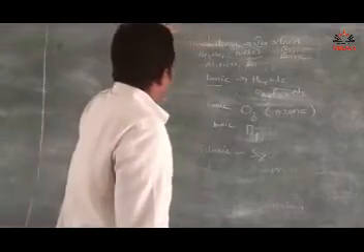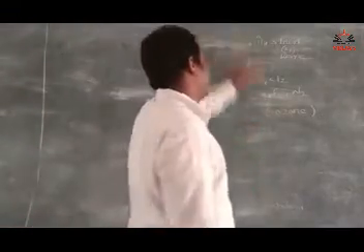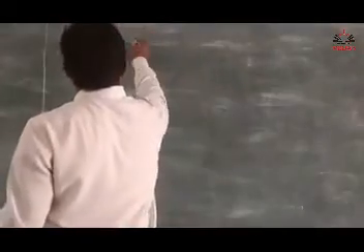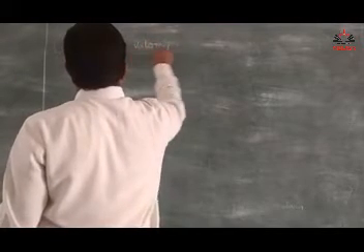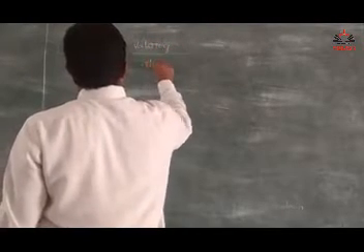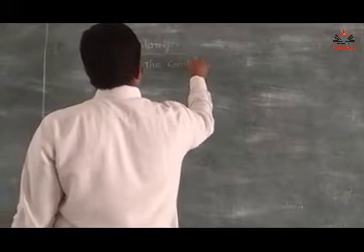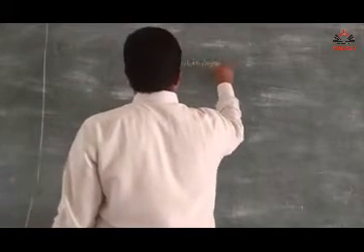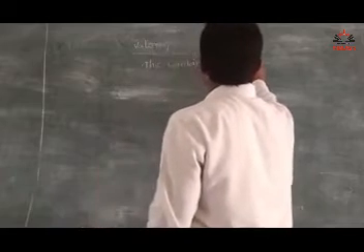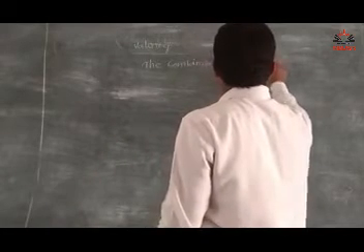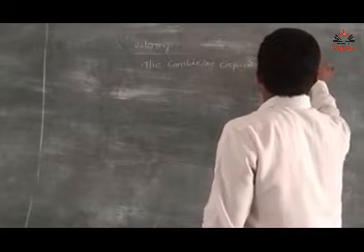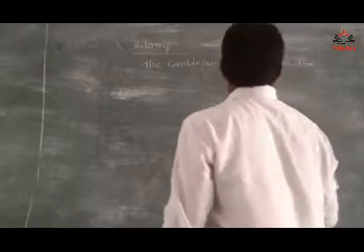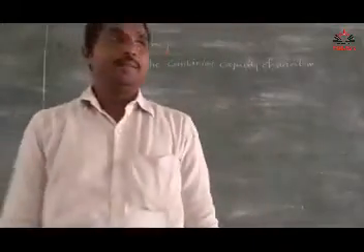Next, valency. Coming to the definition of valency: what is valency?